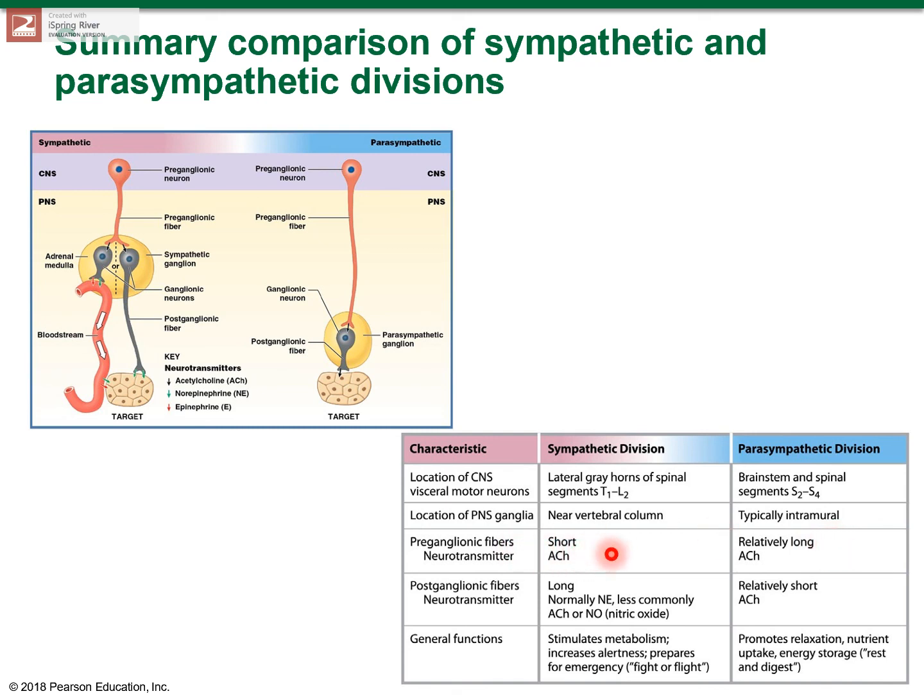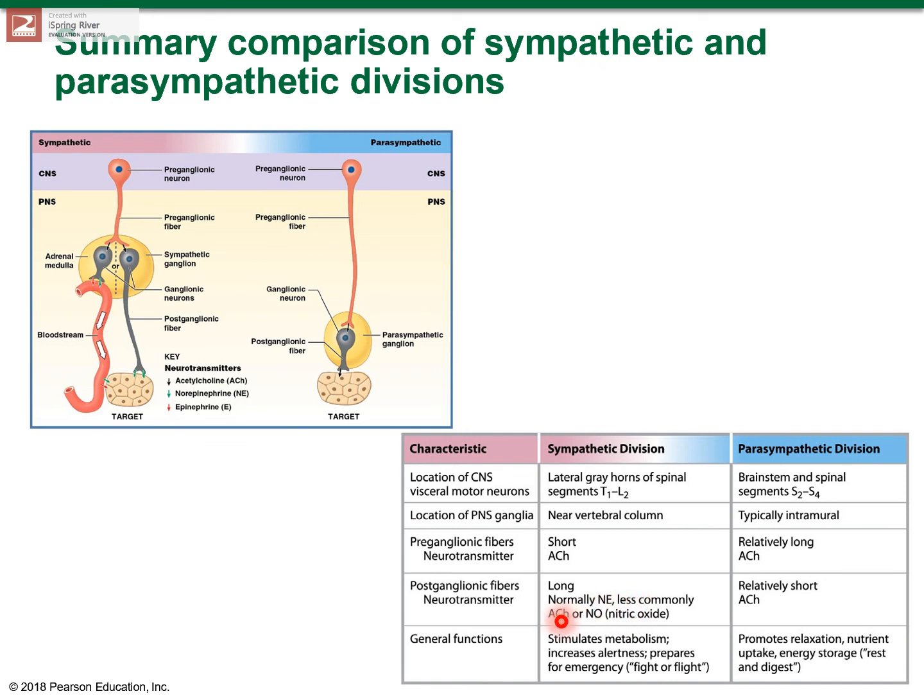The neurotransmitter in both cases is going to be acetylcholine in the preganglionic fibers. The postganglionic fibers are long in the sympathetic division and short in the parasympathetic division. And the neurotransmitter is normally norepinephrine.